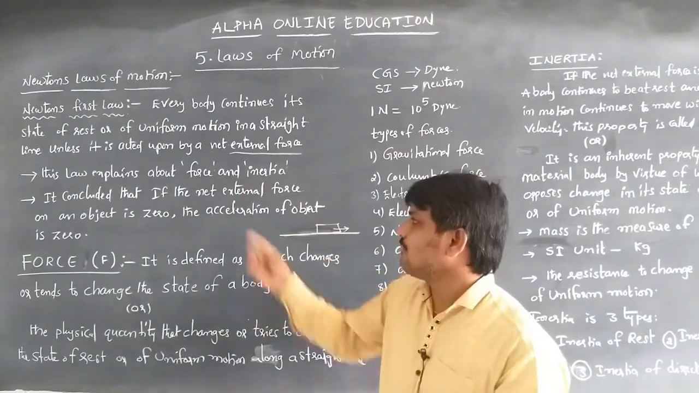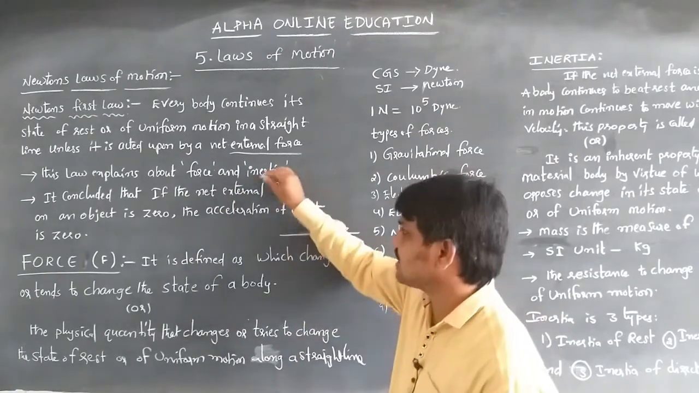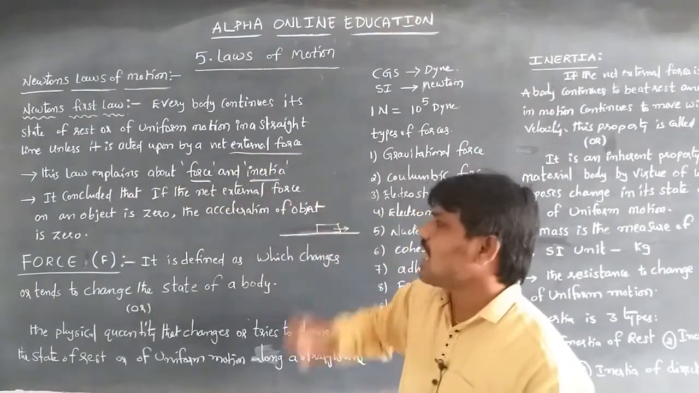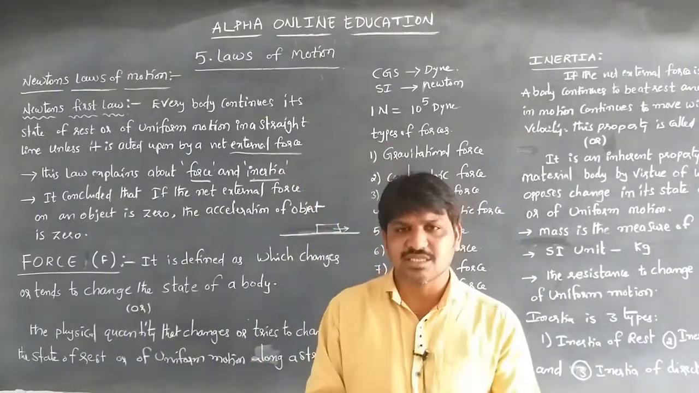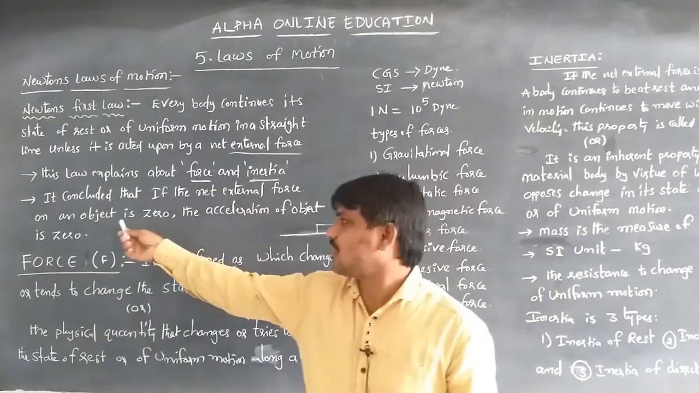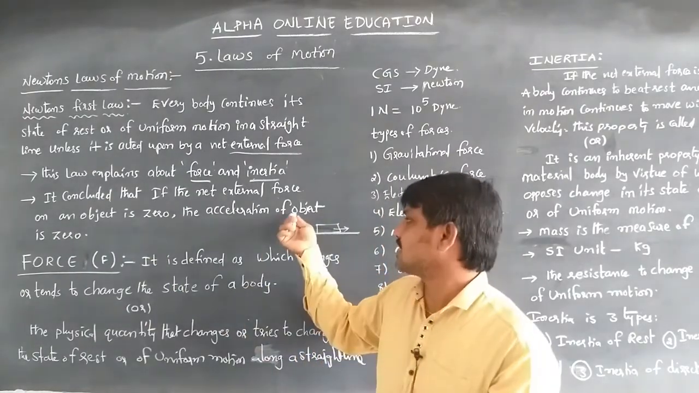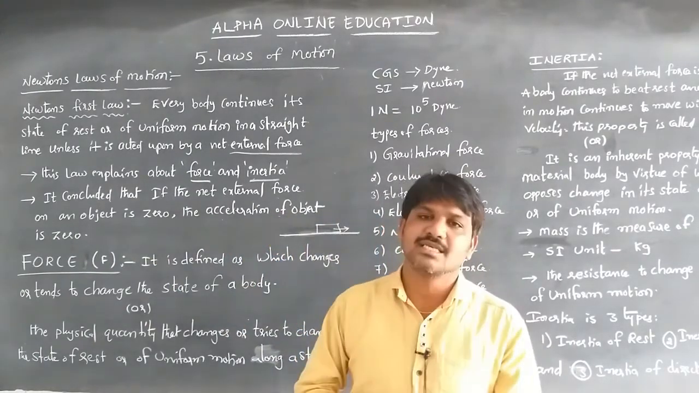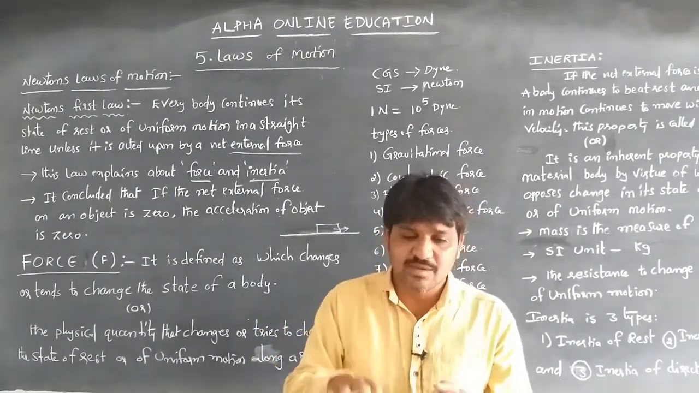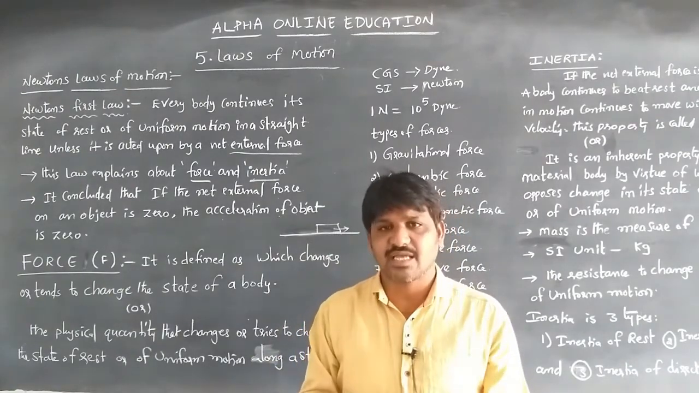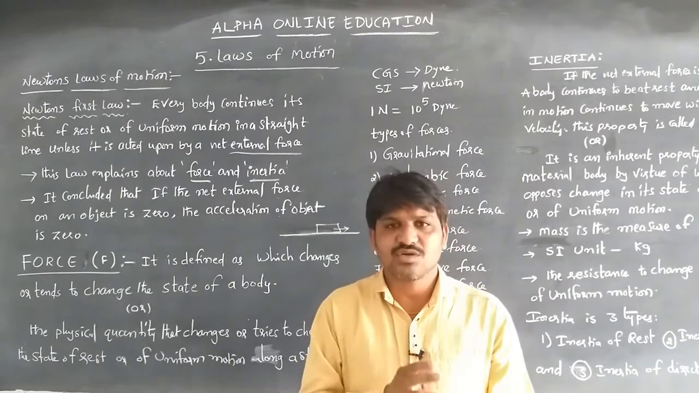Newton's first law of motion explains force and inertia. Whenever the net external force on an object is 0, the acceleration of the object is 0. We know that unless we apply force on the pedal while riding a cycle, the velocity will not change.